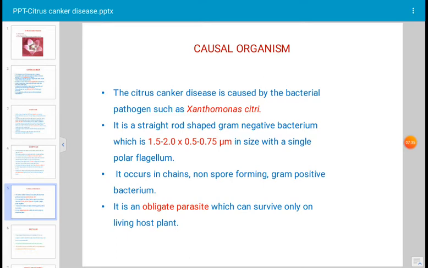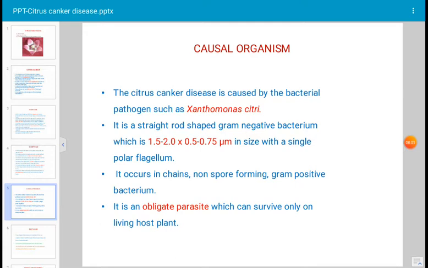There are many weed plants on which the bacterium occurs. There are many weed hosts. Weeds mean the non-required plants which are grown in the field, which we have not sown, but they are there. Those are called weed plants, and there are many weeds which are the hosts of Xanthomonas citri that act as an inoculum potential for the disease development on the citrus plant.